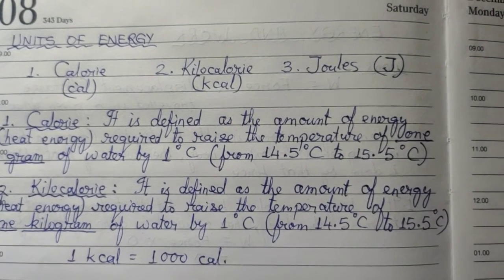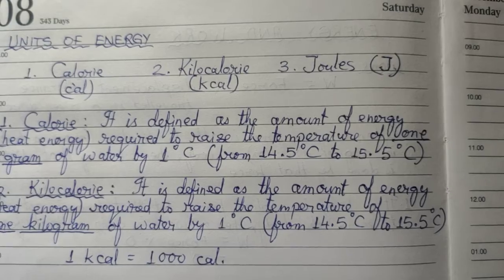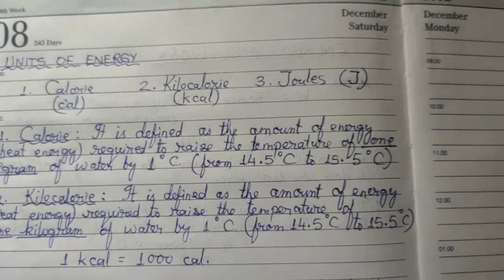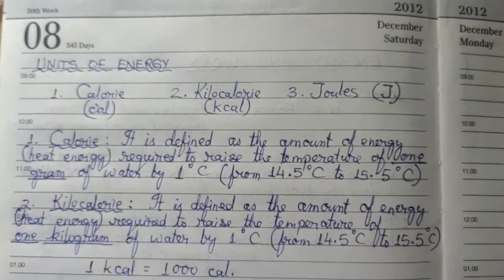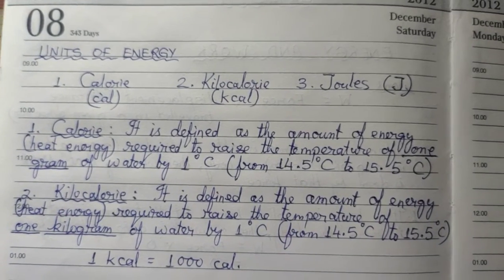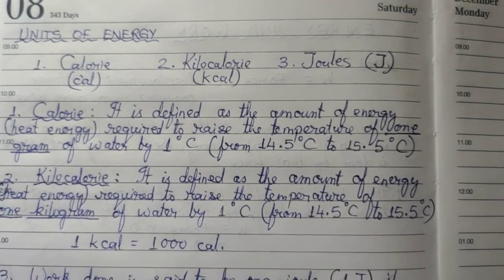Here 1 kilocalorie is equal to 1000 calorie. Just like 1 kilogram equals 1000 gram, 1 kilocalorie equals 1000 calorie.